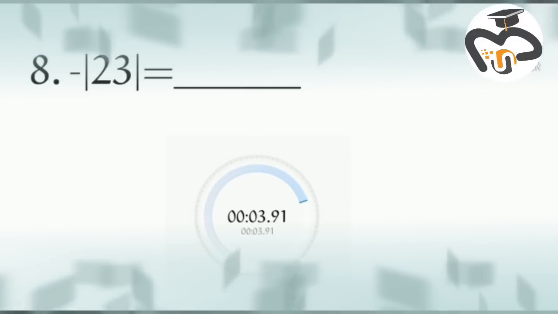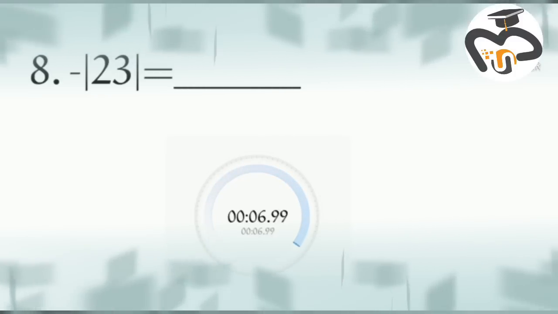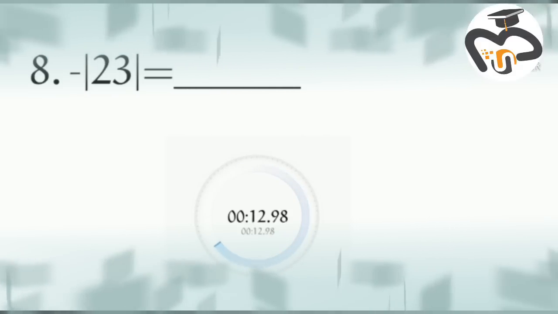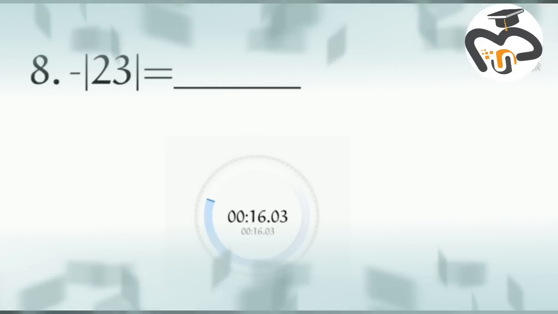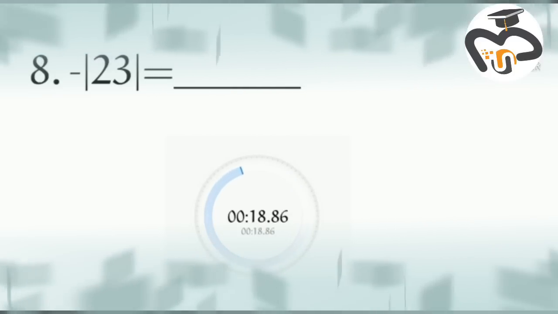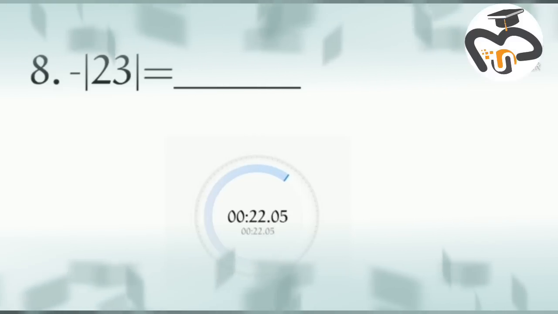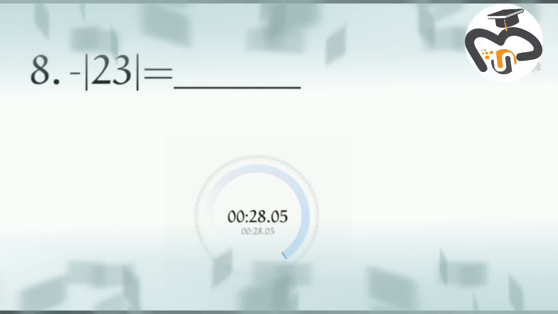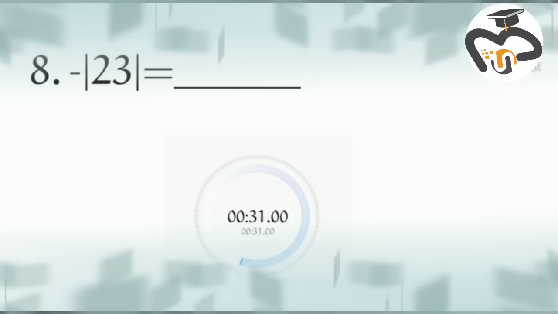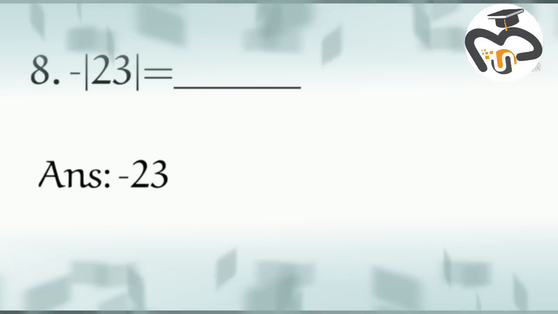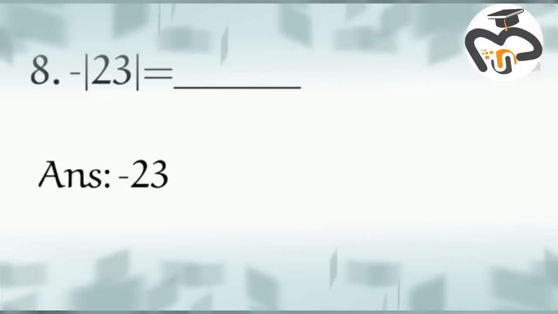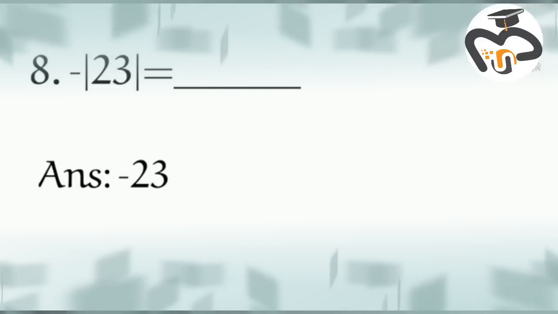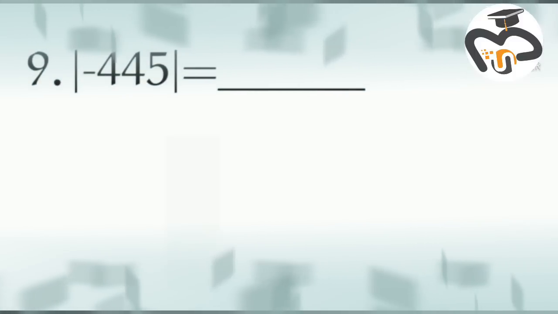The absolute value of negative 23 inside the bracket is equal to dash. Answer negative 23. 9.